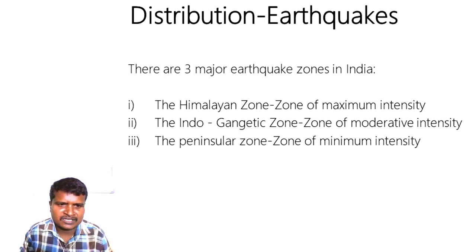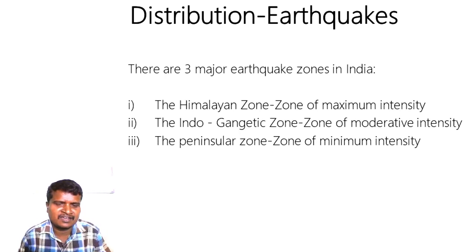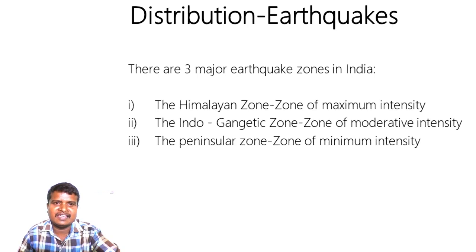We need to limit the height of buildings and construct fewer floors. If you construct more than 15-20 floors, the damage will automatically be more. Hence we need to construct buildings with fewer floors, use quality materials and earthquake resistant technology, and restrict urban areas in the hilly areas.